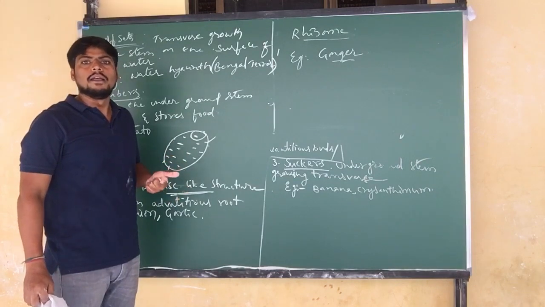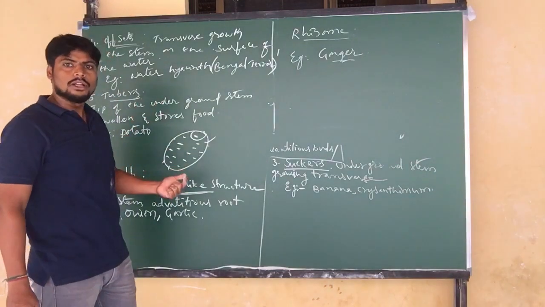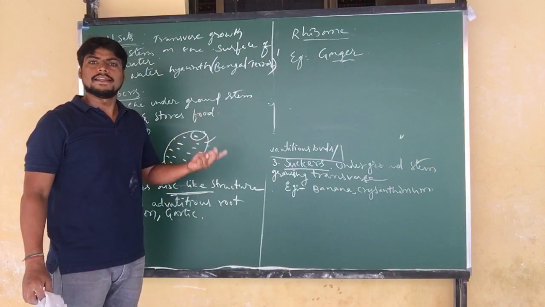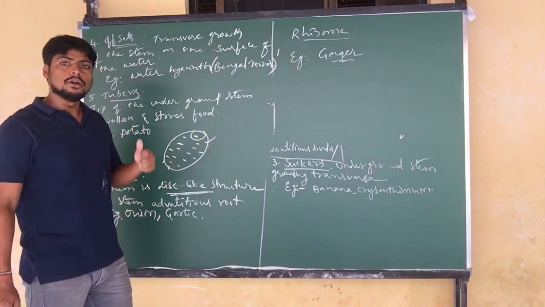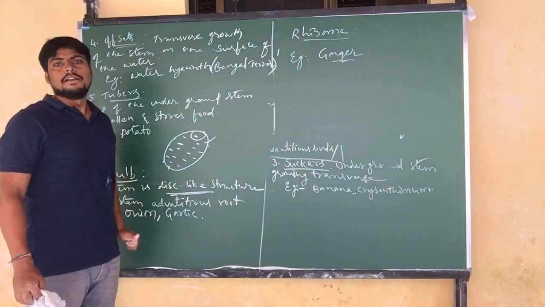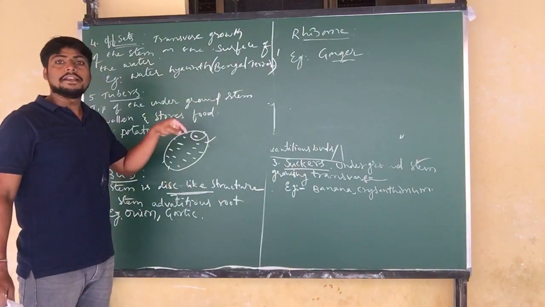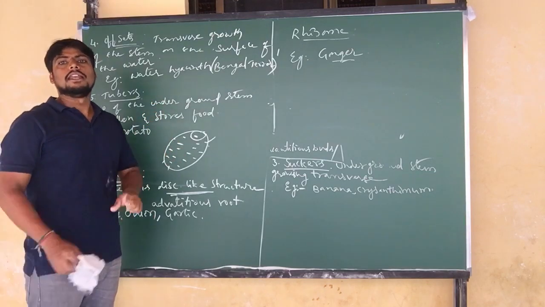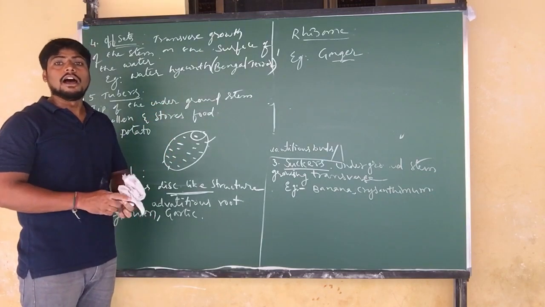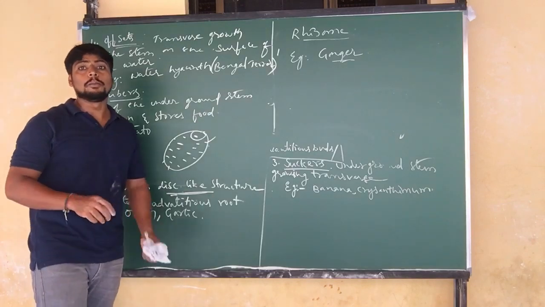So these are some of the different methods followed by the plant, which in turn grows into a new plant by using either root, leaf, or stem, and accordingly they start growing and develop into a new plant. This is what we have discussed. These are the natural methods of vegetative propagation. In the next class we will discuss artificial vegetative propagation.